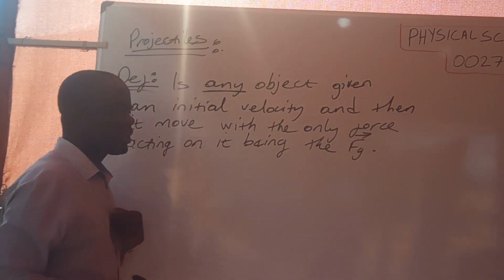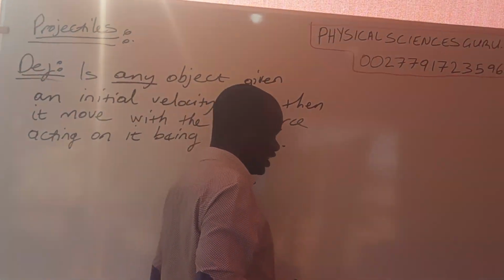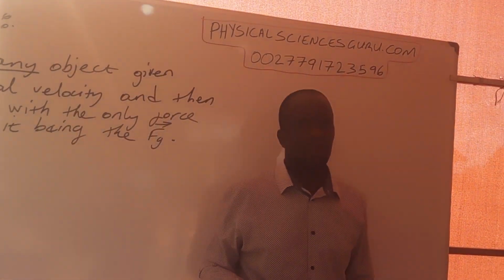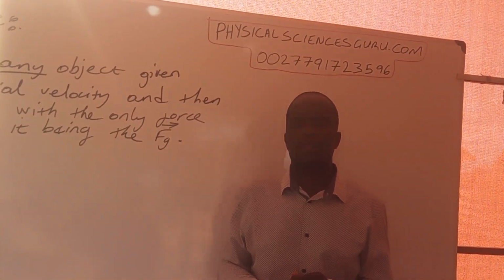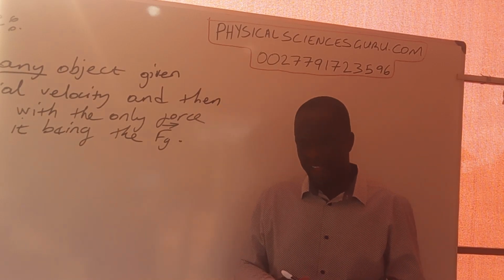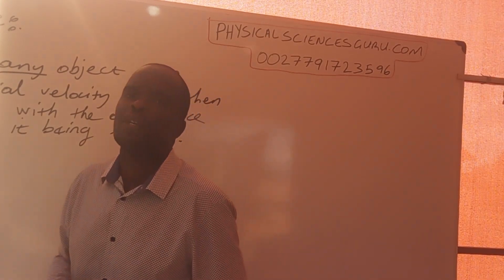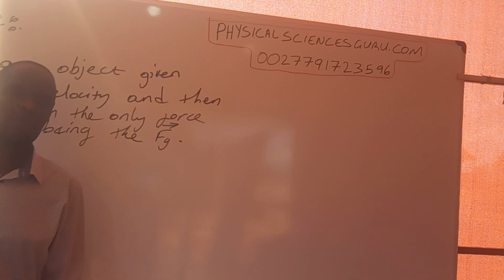Now, I want us to make an observation here. Is it possible that an object is thrown up into the air and then the only force acting on it is the force of gravity?